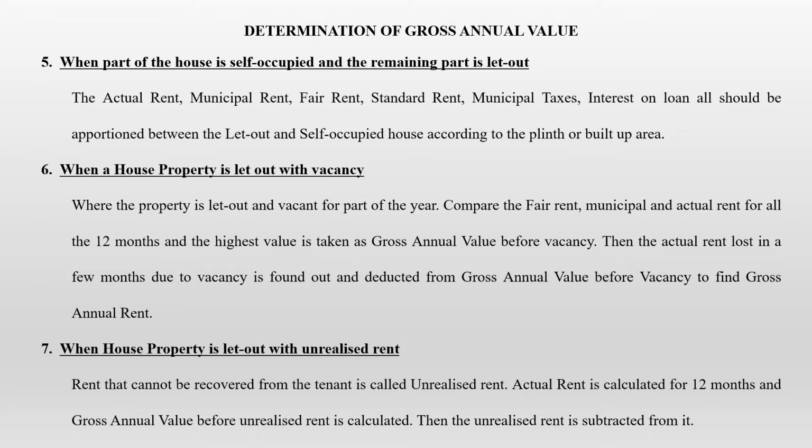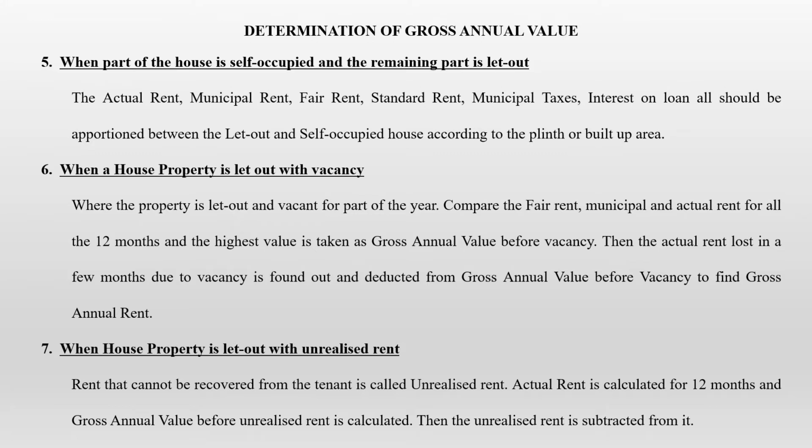So then the actual rent lost in a few months due to vacancy is found out and it is deducted from the gross annual value before vacancy to find the gross annual value after the vacancy period. In simple terms, if for example for 8 months the house is let out and for the remaining 4 months the house is vacant, you calculate the gross annual value for the entire year. Then you minus the value for those 4 months alone. Then you will get the gross annual value after vacancy. That's how you're supposed to calculate.